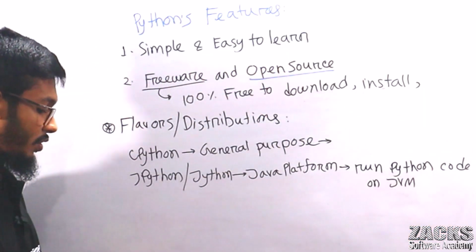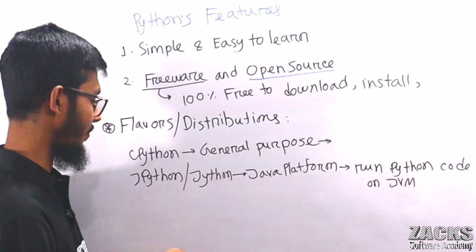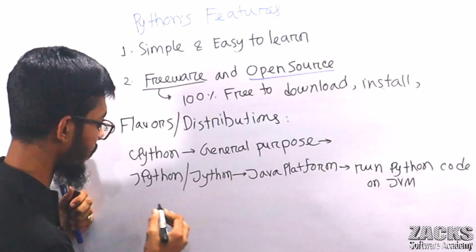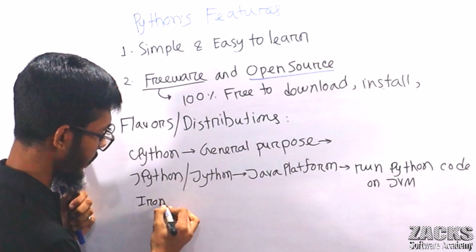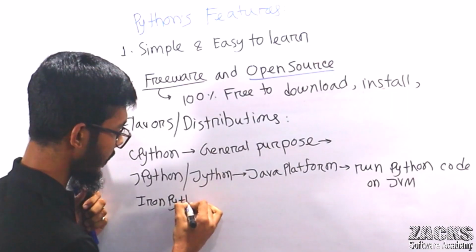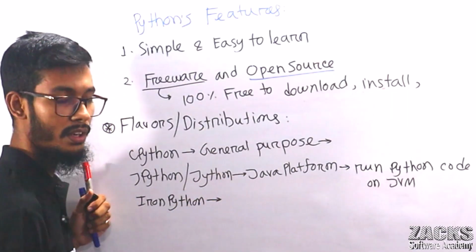Consider another version, your IronPython. It is mainly for the .NET platform.